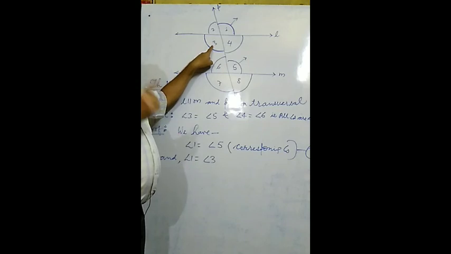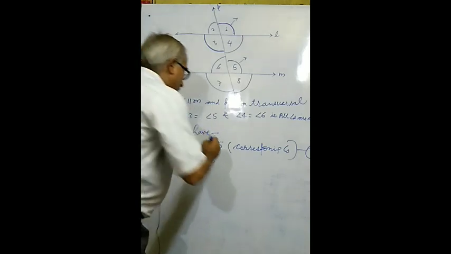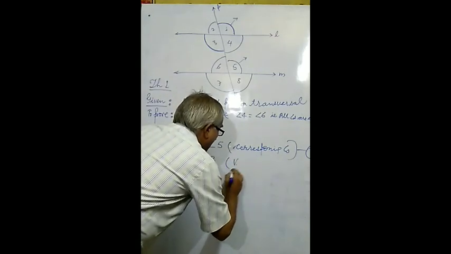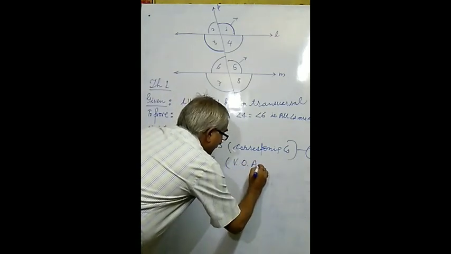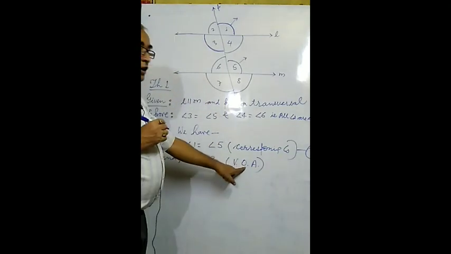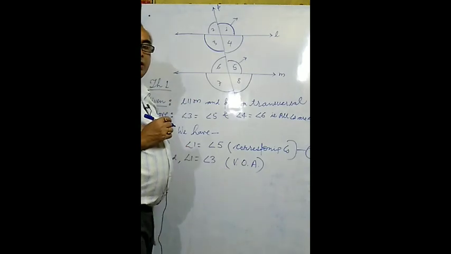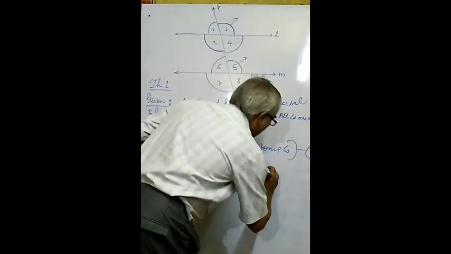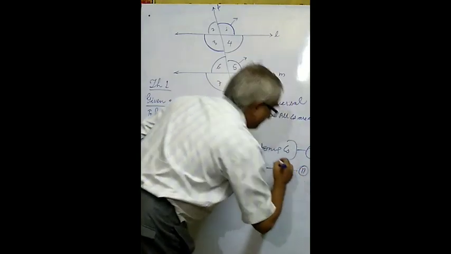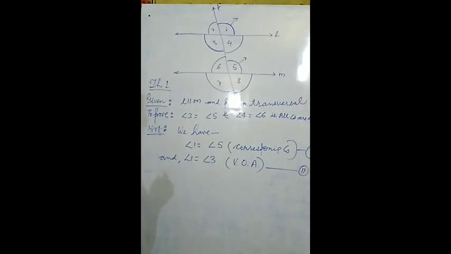So the vertically opposite angle of 1 is angle 3. Vertically opposite angles are equal. So angle 1 will be equal to angle 3, and the reason will be V.O.A. V means vertically, O means opposite, A means angles. VOA means vertically opposite angles, and this will be equation number 2. Now equation number 1 and equation number 2 will be compared here.